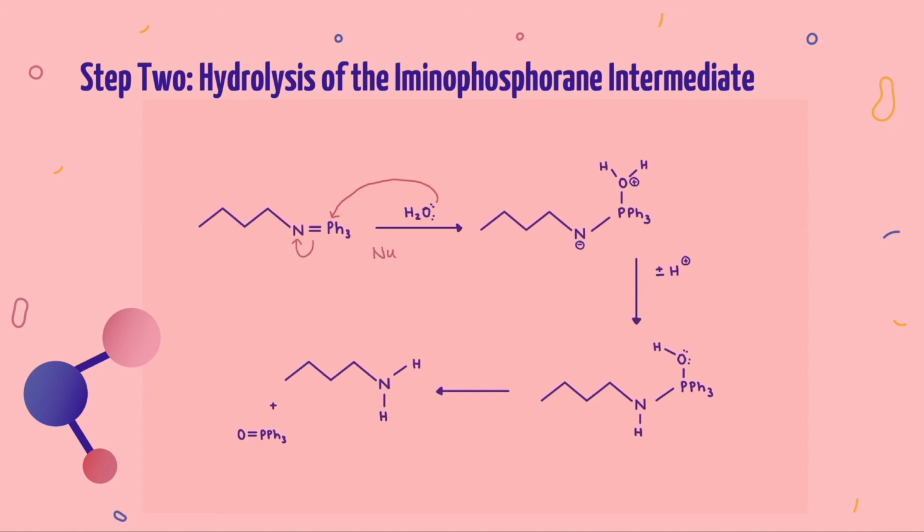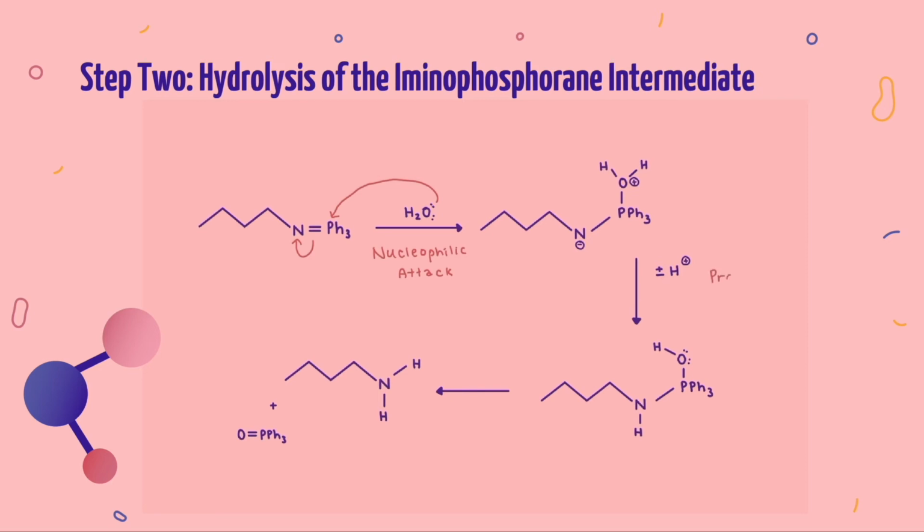Similar to in the first step, we will first see a nucleophilic attack. This time, water attacks phosphorus, breaking the phosphorus-nitrogen double bond and attaching itself to the molecule. Next, we will see a proton transfer occur, shifting the location of the hydrogen atoms to eliminate formal charges on the oxygen and nitrogen to prepare for the final step.